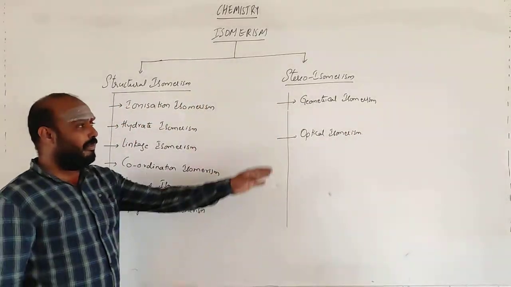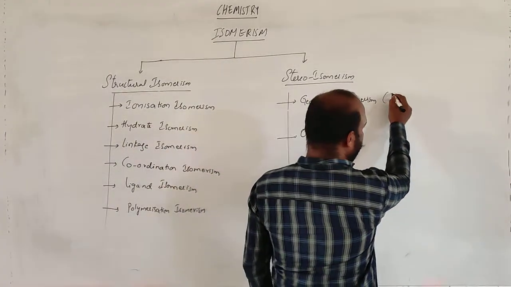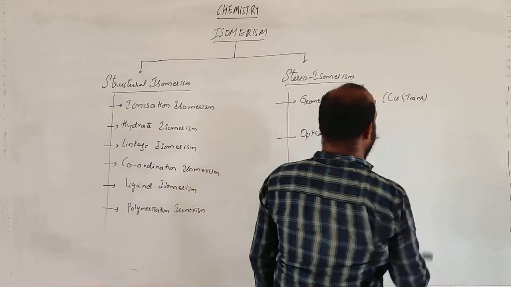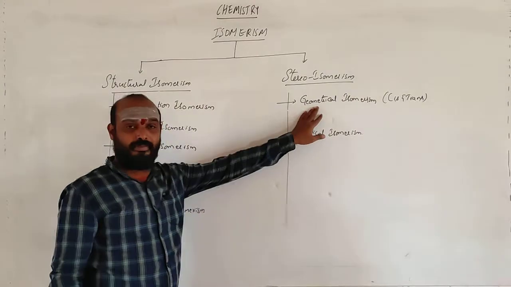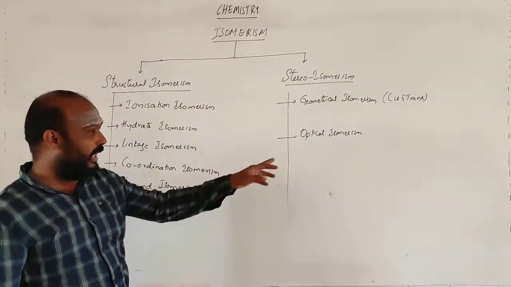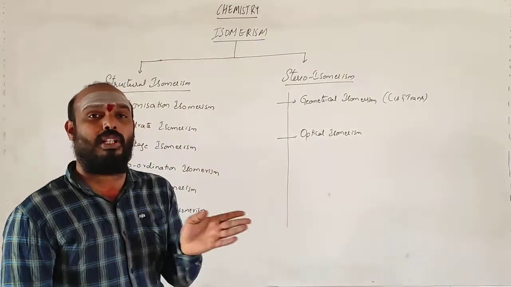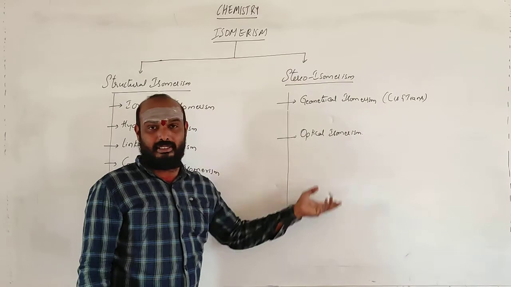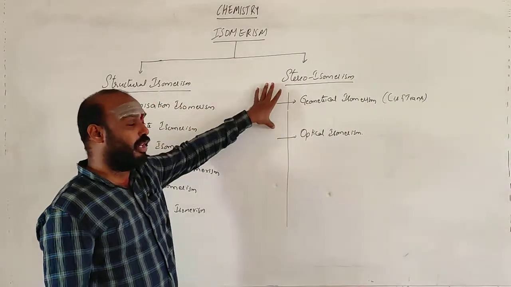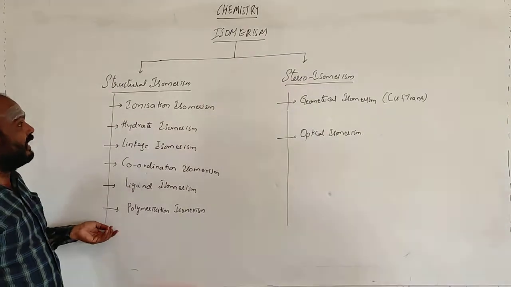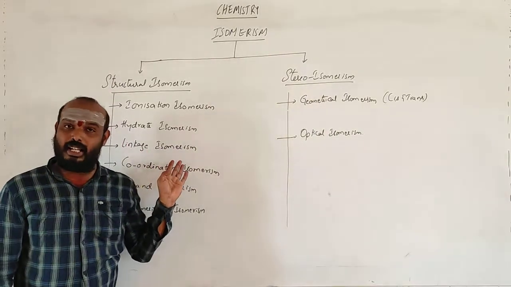Geometrical isomerism is generally seen as cis and trans isomerism. Optical isomerism is based on light; the isomerism which depends upon the rotation of light is called optical isomerism. You will learn about stereo isomerism in the next lecture. In this lecture, we will discuss structural isomers.